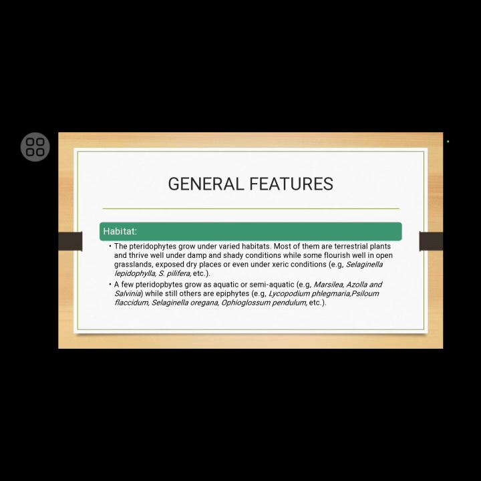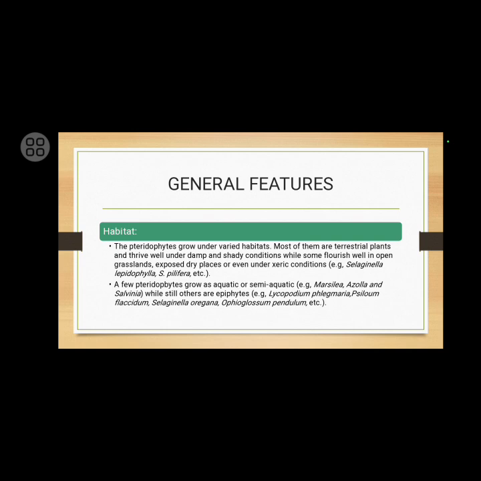Habitat. The Pteridophytes grow under varied habitats. Most of them are terrestrial plants and thrive well under damp and shady conditions, while some flourish well in open grasslands, exposed dry places, or even under xeric conditions.